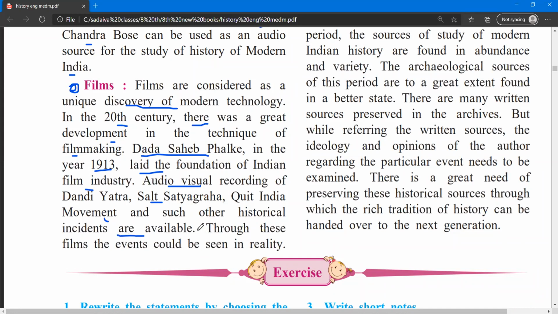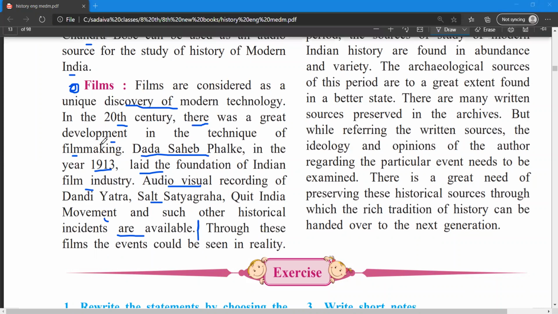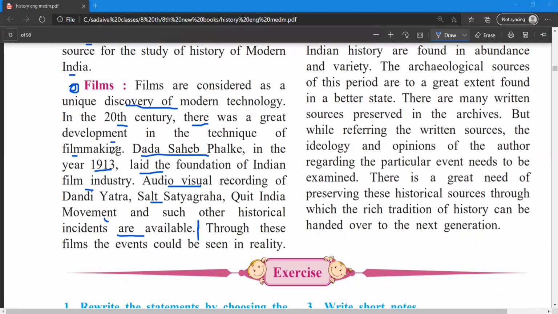and such other historical incidents are available. So let's see what they are saying till this line. Films are considered as the unique discovery of modern technology, right? It came in the 20th century, and there was great development in filmmaking.